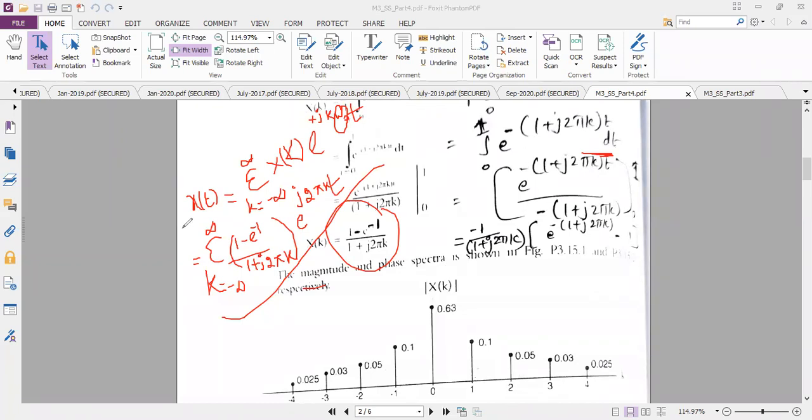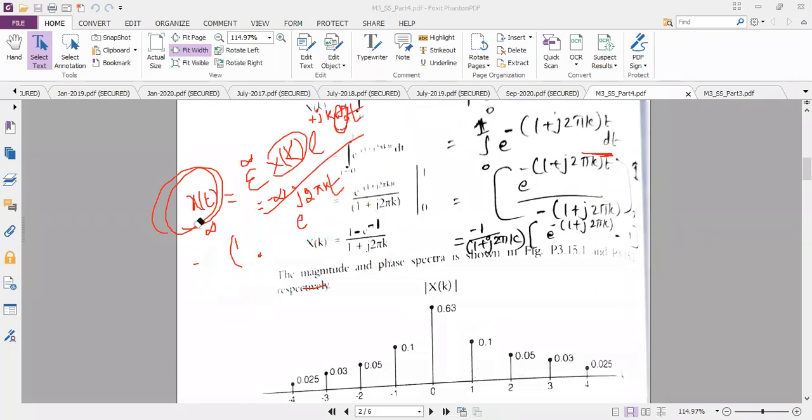So don't forget to write x of t if they ask for the Fourier series. Just a simple step. You need to write the formula, and wherever x of k is there, substitute that value, and wherever omega naught is there, substitute the corresponding omega naught for the particular problem. So this completes the problem.